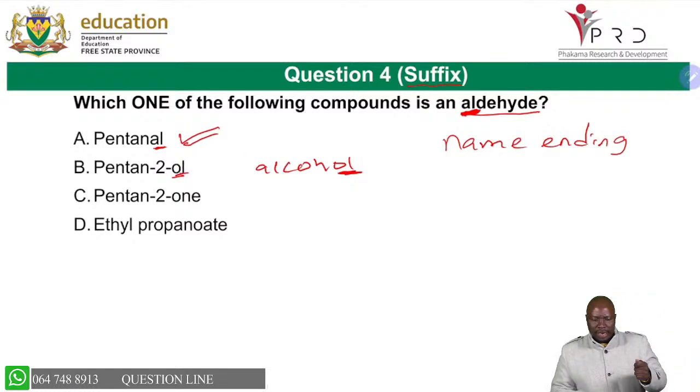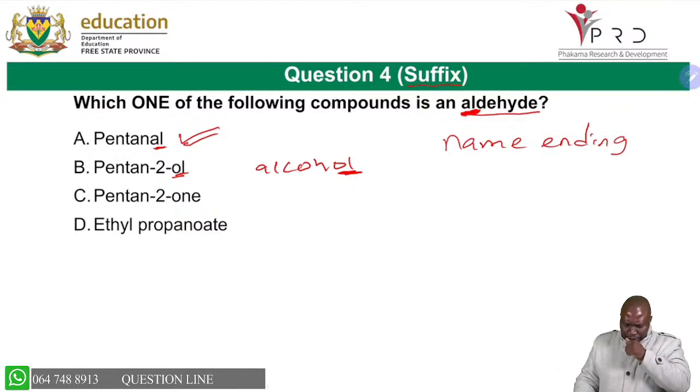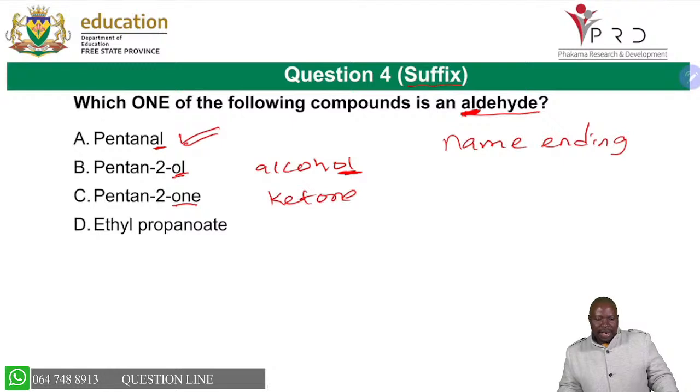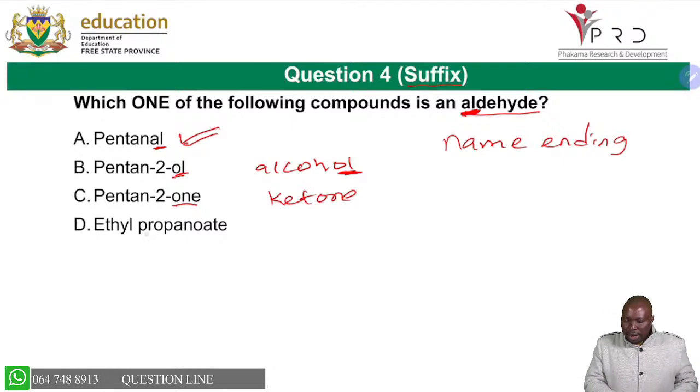So you are able to know that the suffix is determined by the homologous series, which depends on the functional group. The one, if you look, the functional group with the one is ketone. So when you see the one, you know those are ketones. And then the alkanoate, you have the OH there. The OH there, you must know when you have that, you have esters.